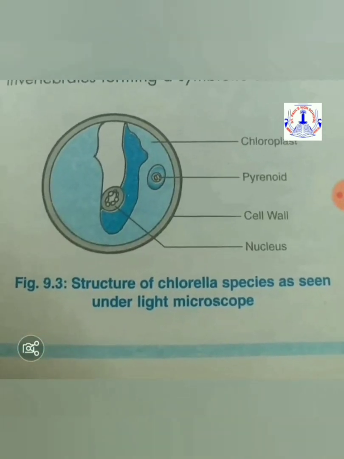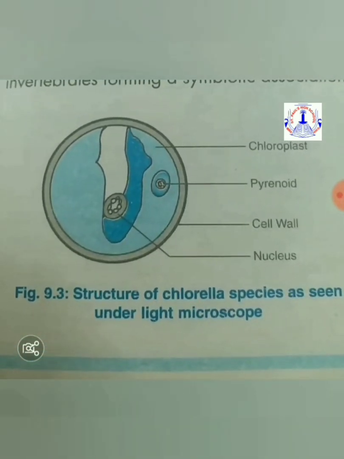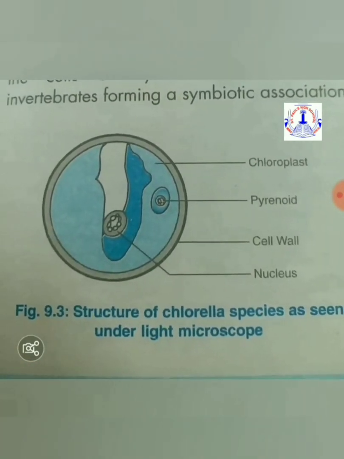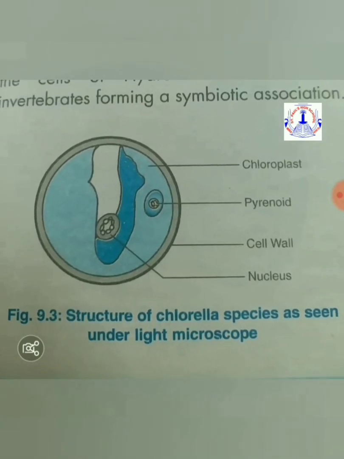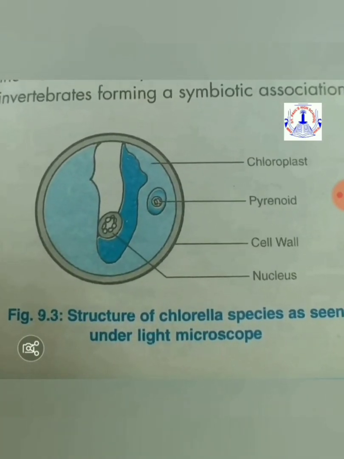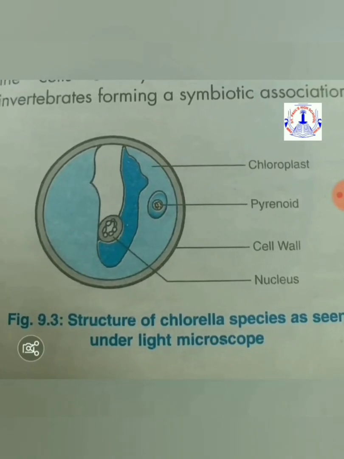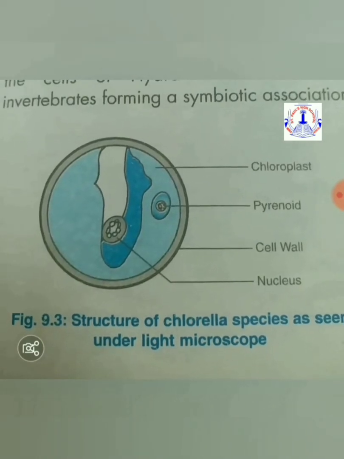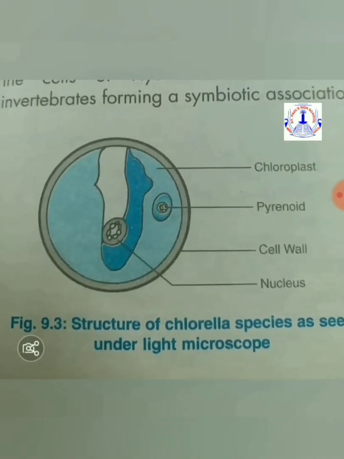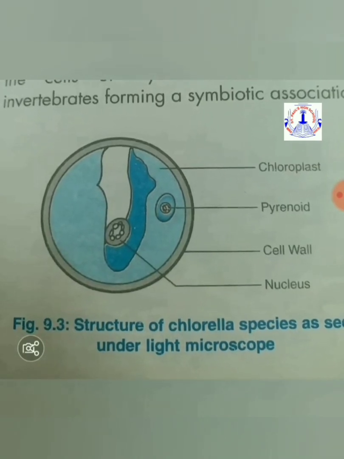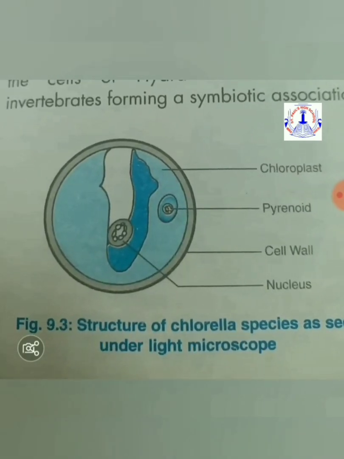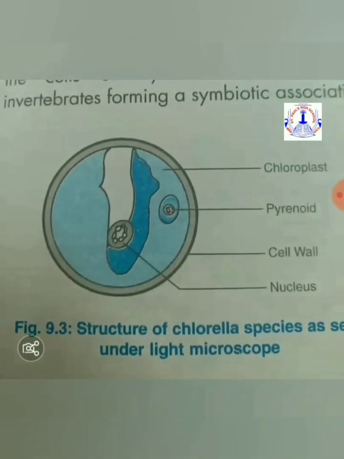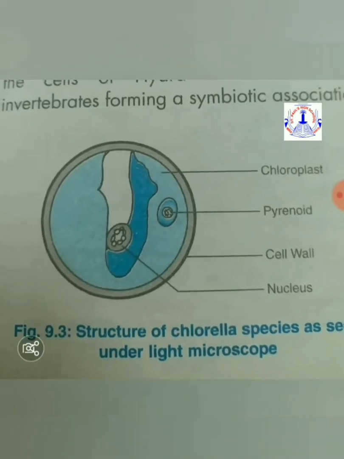Now we will see the structure of chlorella. Chlorella is a unicellular algae and it occurs in varied habitats such as freshwater, brackish water and terrestrial habitat. In the structure, we can see that it has chloroplast, that is why it can prepare its own food and it is autotrophic. It has pyrenoid also. Cell wall is present which is made up of cellulose. Nucleus is also present. Chlorella is non-motile, means it cannot move, and it reproduces asexually by the formation of spores. That is all about chlorella.